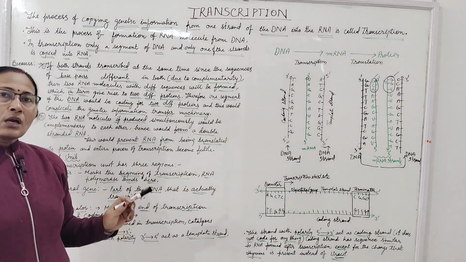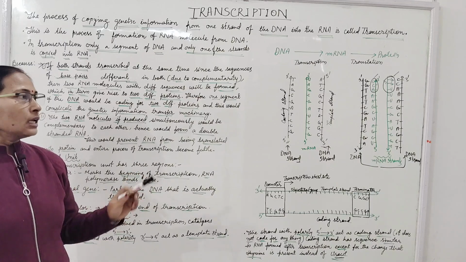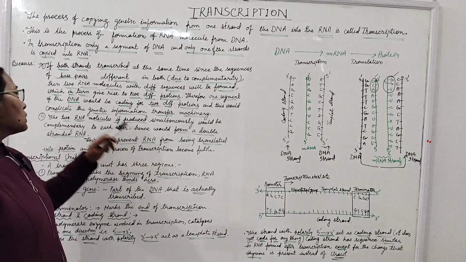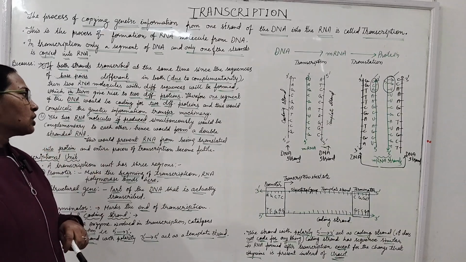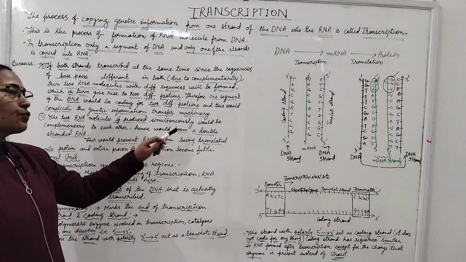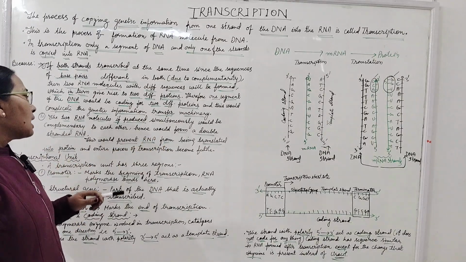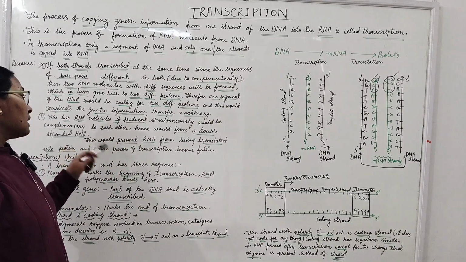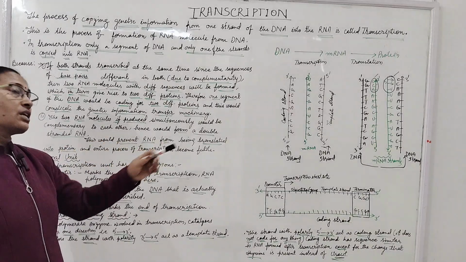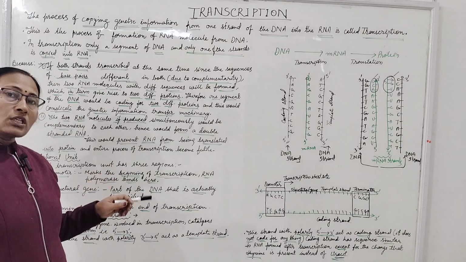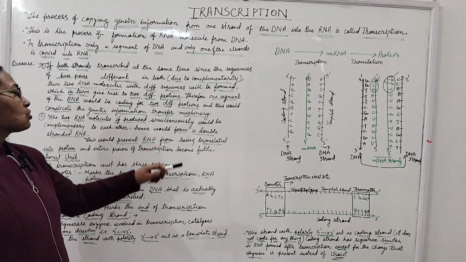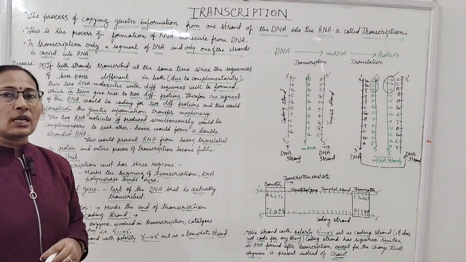From both strands of the DNA, two RNA molecules form, and these RNA molecules would be complementary to each other and hence would form a double-stranded RNA. This double-stranded RNA will not go for the translation process to make the protein, so the entire process of transcription becomes futile.